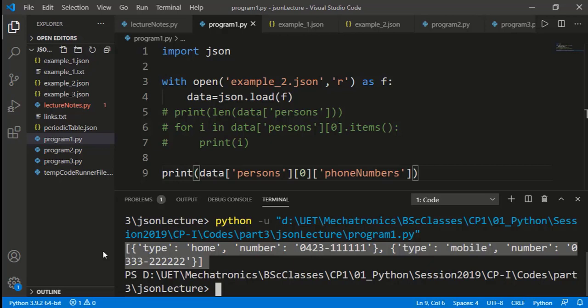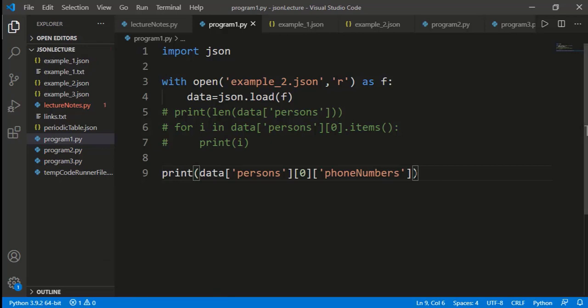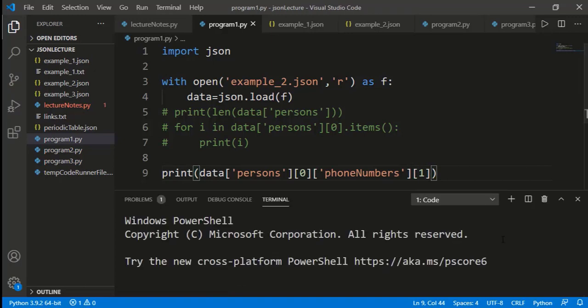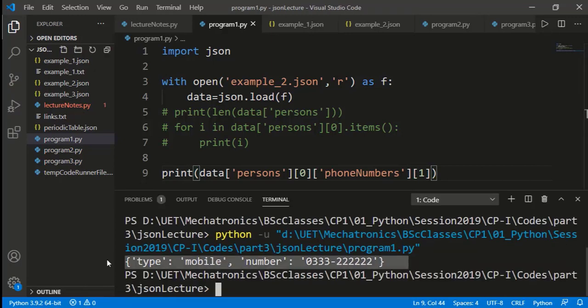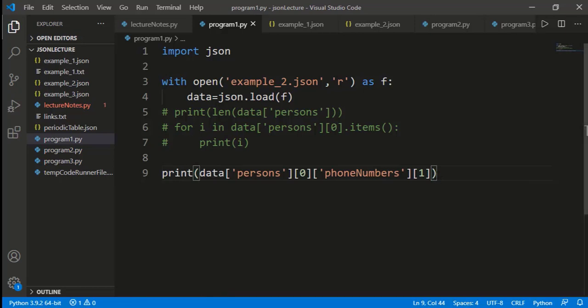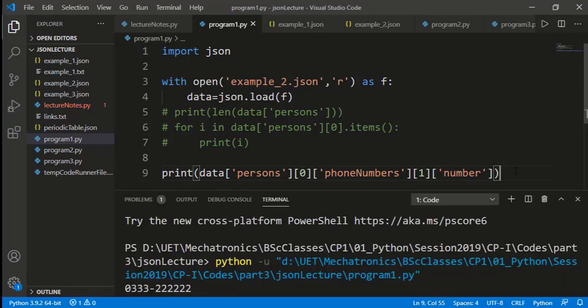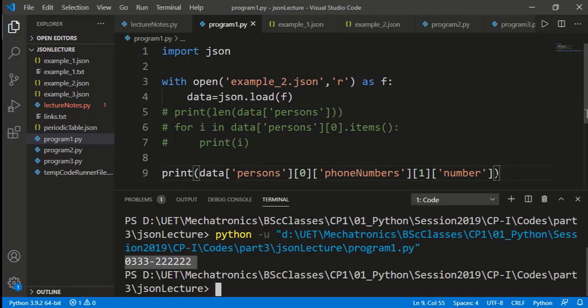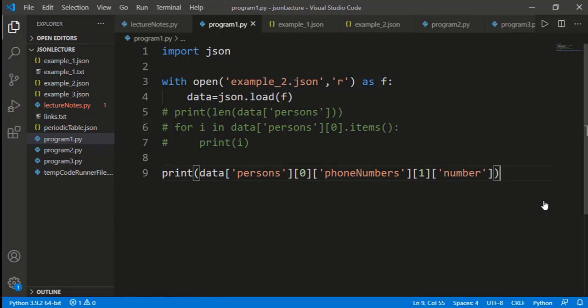Now to get the second phone number information, I will specify the index 1 of the list. And this is the second phone number inside the phone number list, and it is a dictionary. From this dictionary, I can access the key number to get the number value. So you can see there are 5 levels of data in the JSON file and the corresponding Python dictionary.